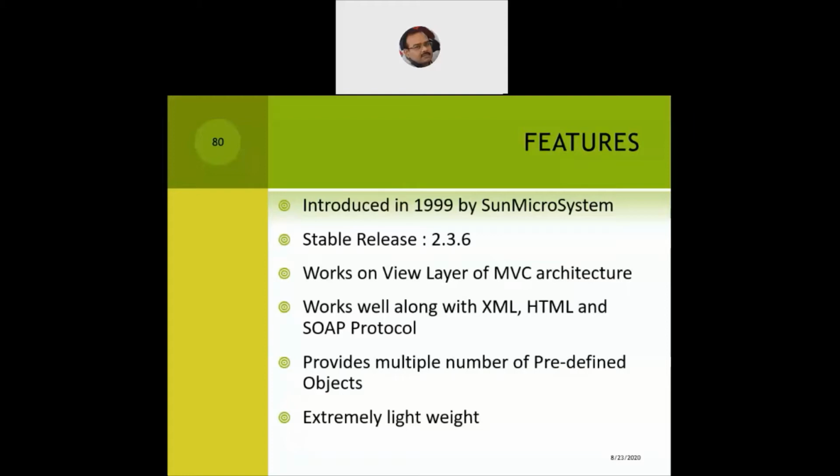That's the biggest advantage the JSP gets because the JSP is more like an OTT platform, what we normally see nowadays, over the top platform. So JSP works on top of the servlets. Servlet will still work behind the scene on the web server, but the user will always interact with the JSP pages. And the JSP engine will make a call to the servlet engine to handle and process the corresponding servlet, which will get created on its own by the JSP.